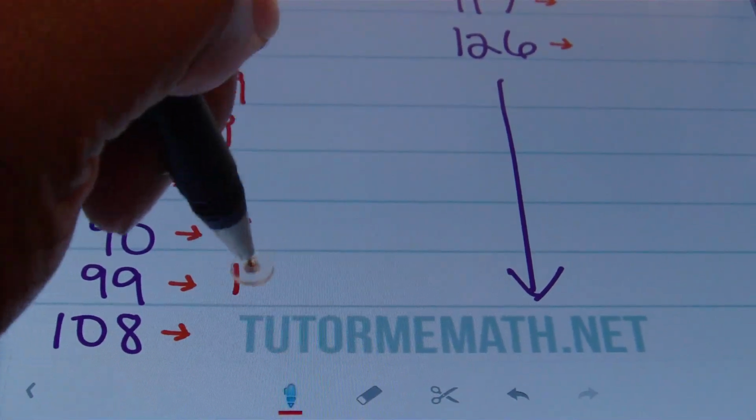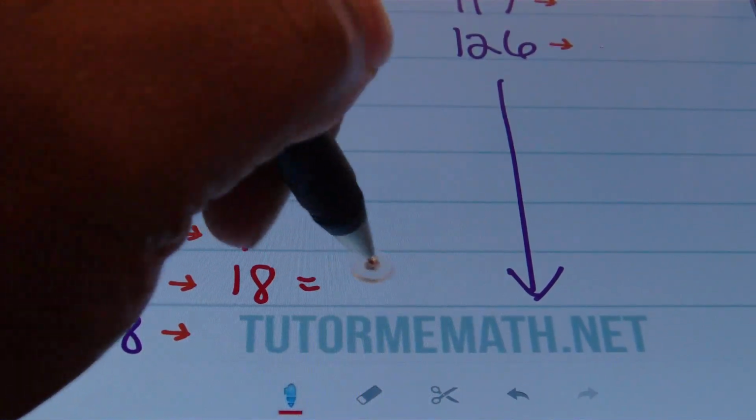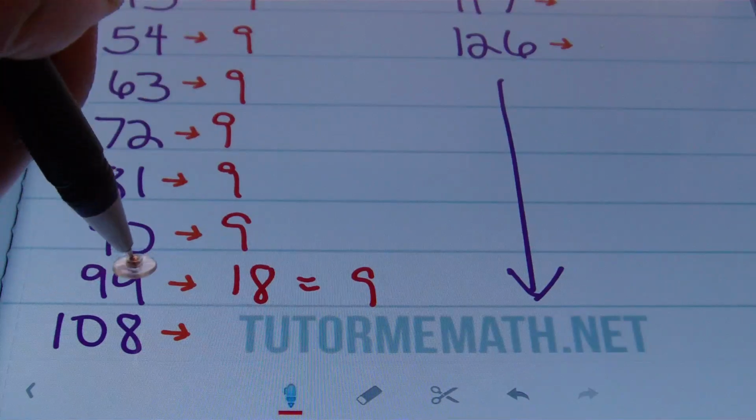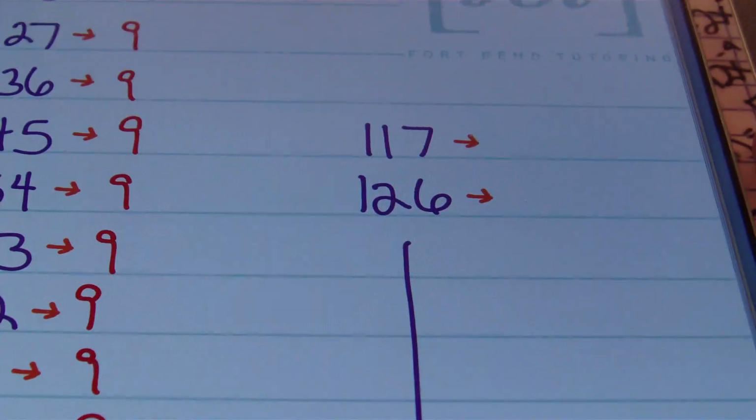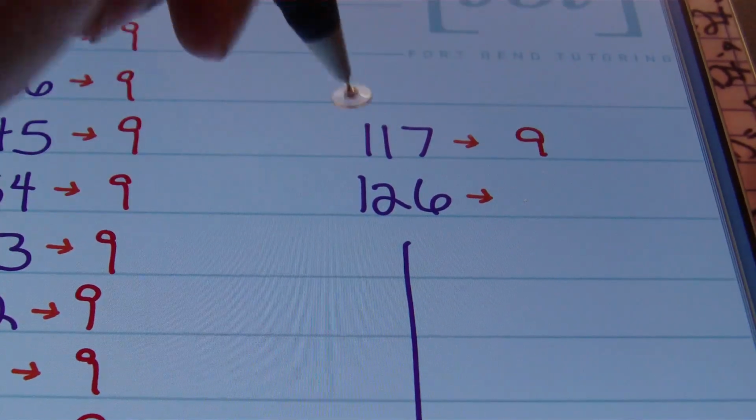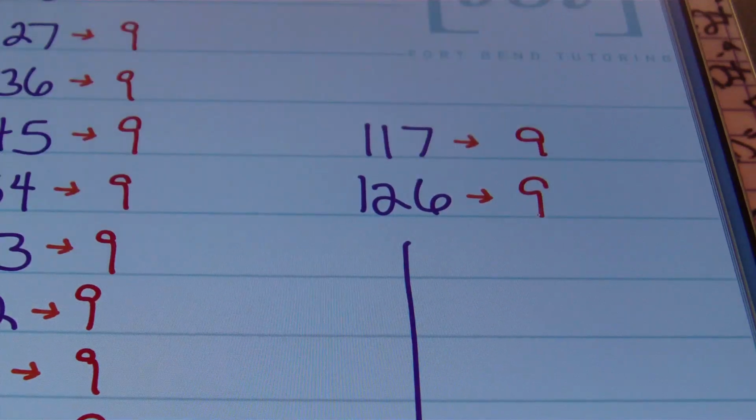But if you were to add those digits together, you'll still end up with 9. 108, those digits add to 9. 117, those digits add to 9. 126, those digits add to 9.